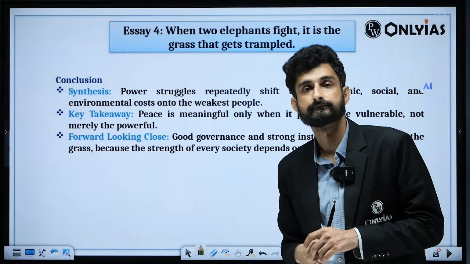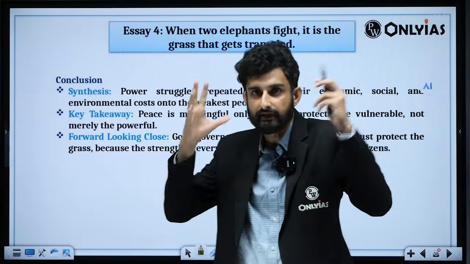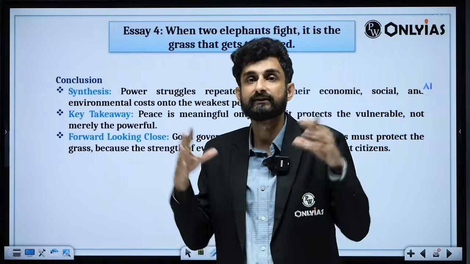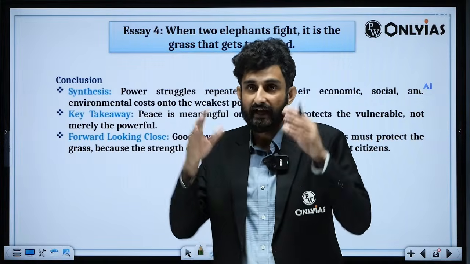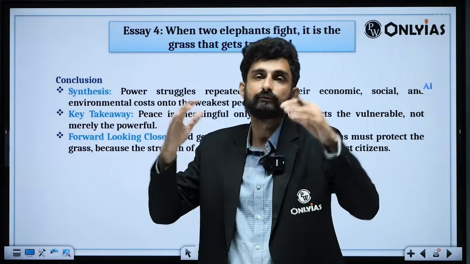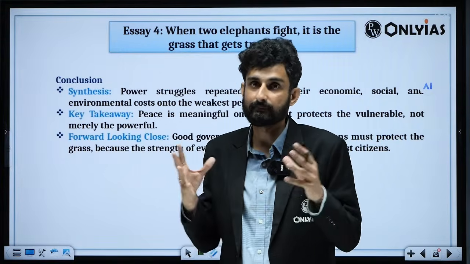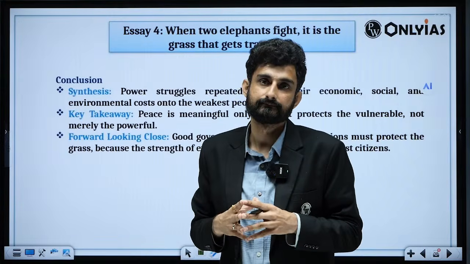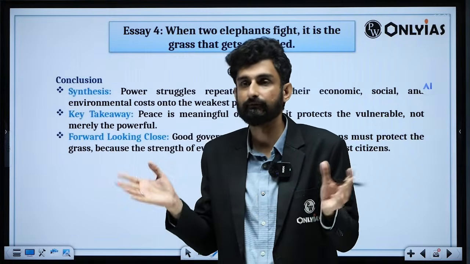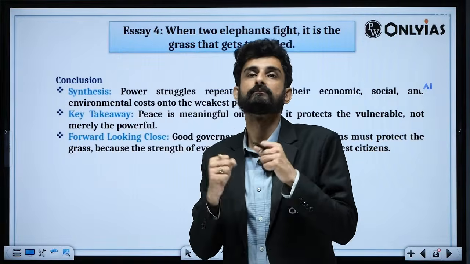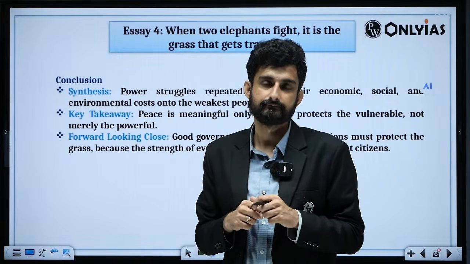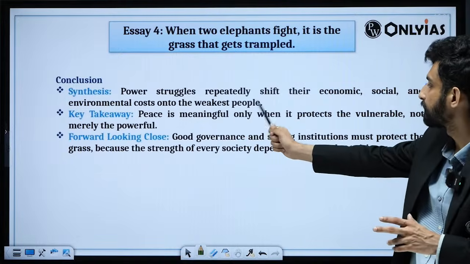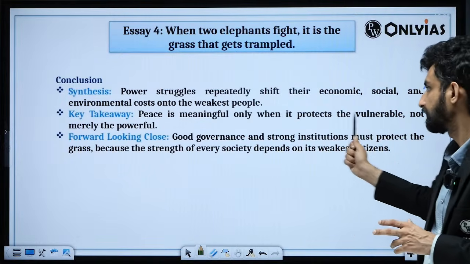Weakest people. Now, if two corporations are fighting each other with respect to their businesses, and are cutting short their prices of the product, it is the employees who will be at risk. They will become like grass. They will be fired because now the company will be earning less margins. So various things can be seen. Peace is meaningful only when it protects the vulnerable, not merely the powerful.